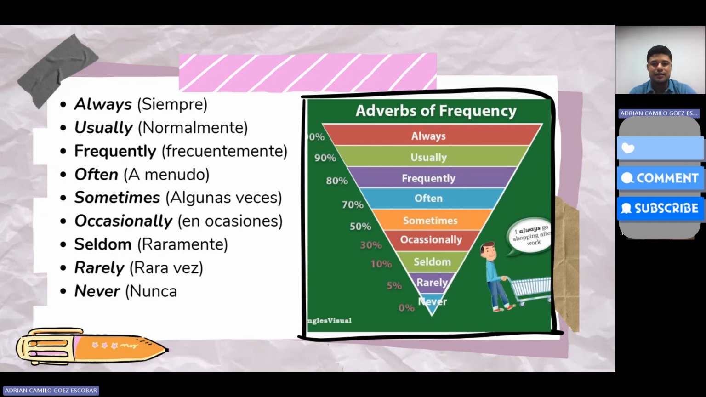Seldom, 10%. This adverb means that the action is infrequent, uncommon, or almost never happens. Rarely, 10%. This adverb is synonymous with seldom and also tells us that the action is infrequent, uncommon, or almost never happens. Never, 0%. This adverb is at the lowest point in the graph and it tells us that the action is completely absent. Okay?